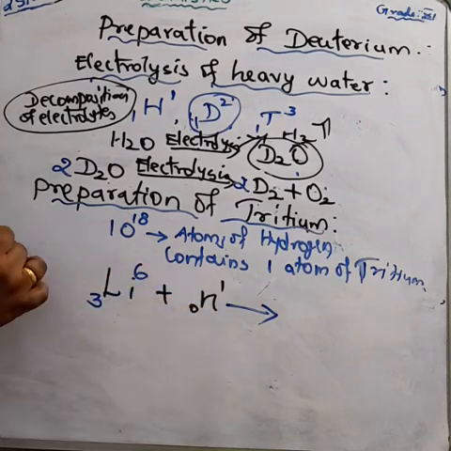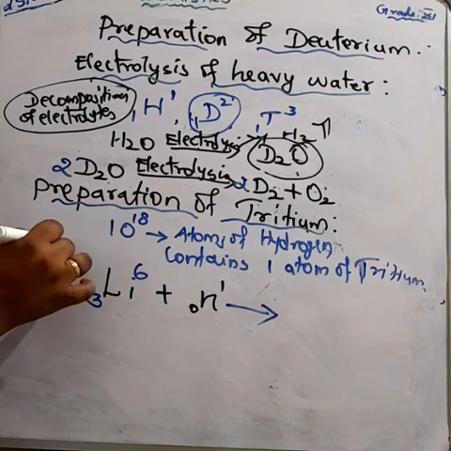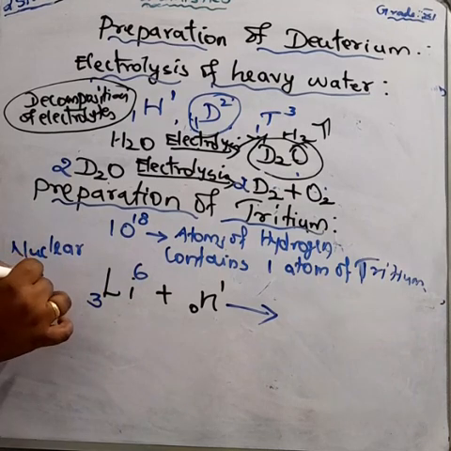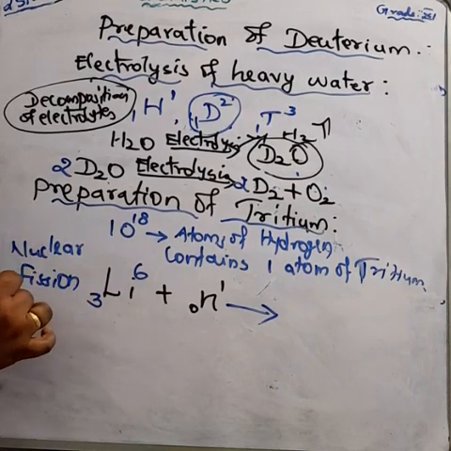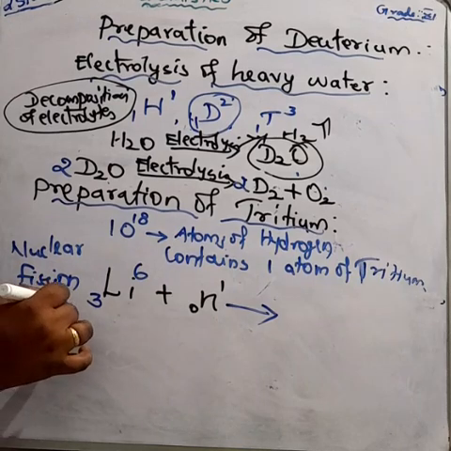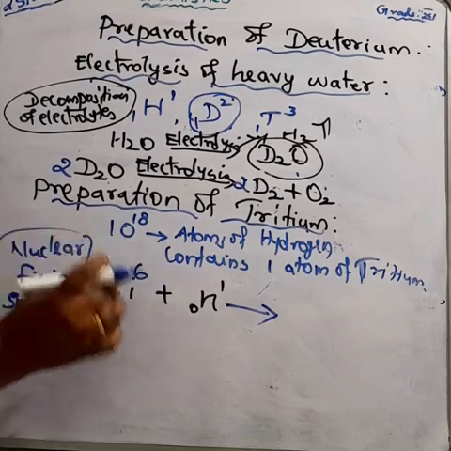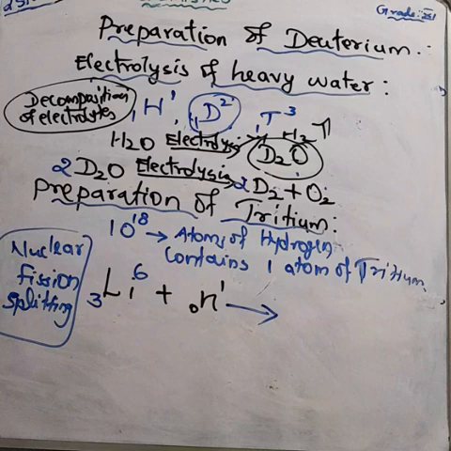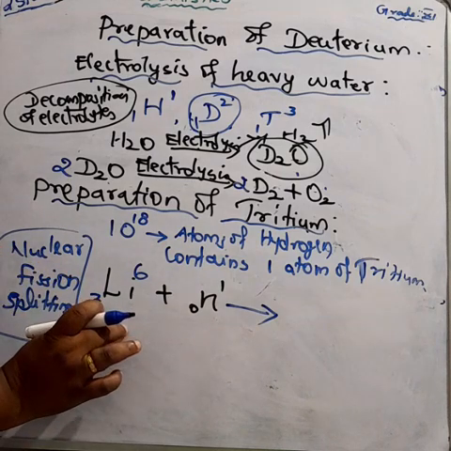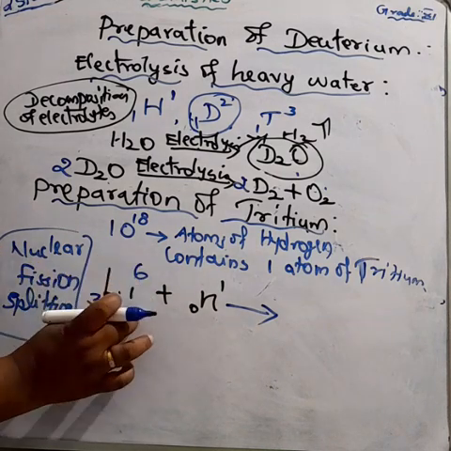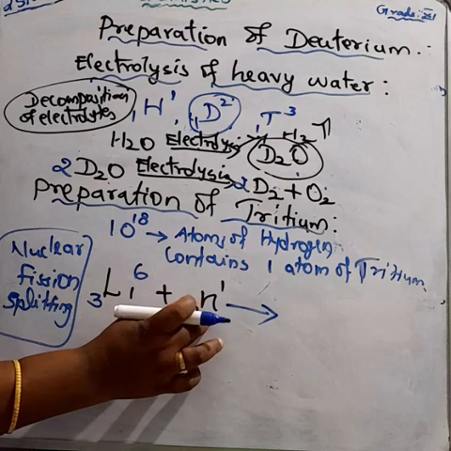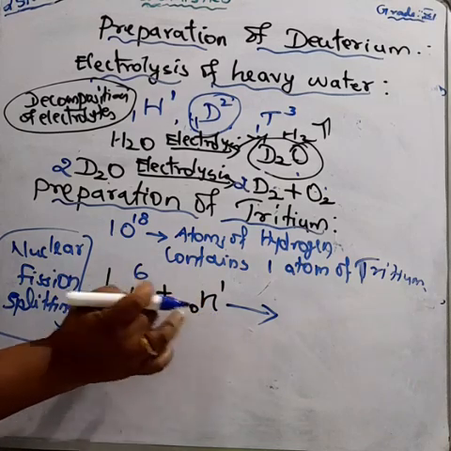What do you mean by nuclear fission? Fission means the splitting of one element into other elements. So we are bombarding lithium with slow neutrons, the lithium atom is passed over by the slow neutrons.